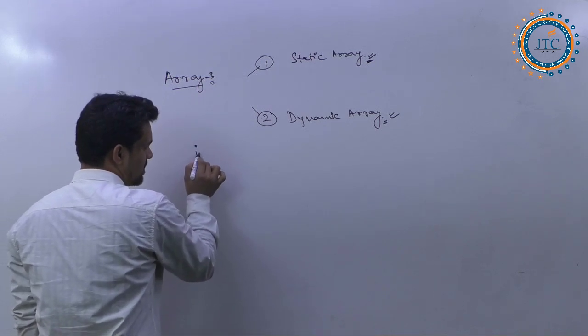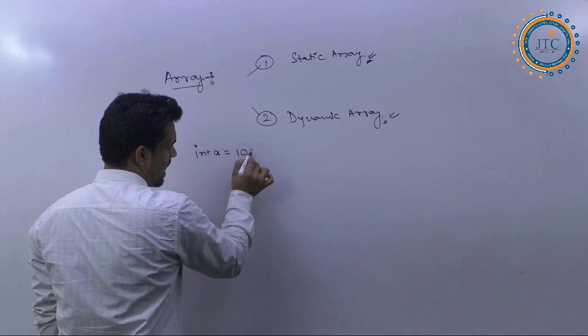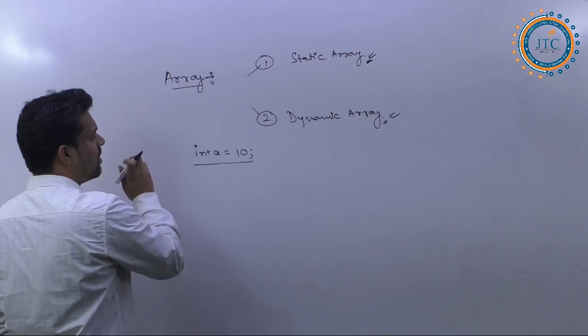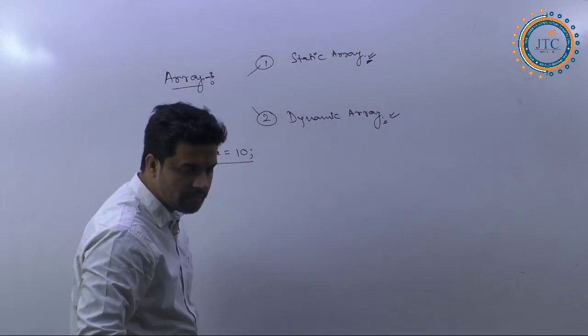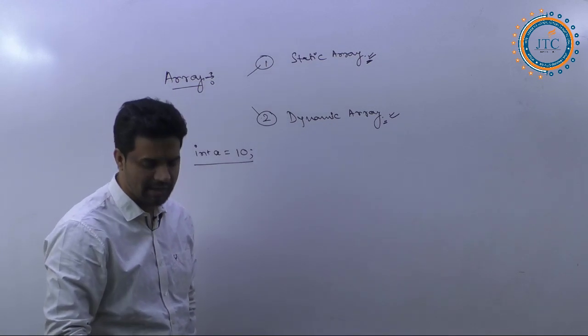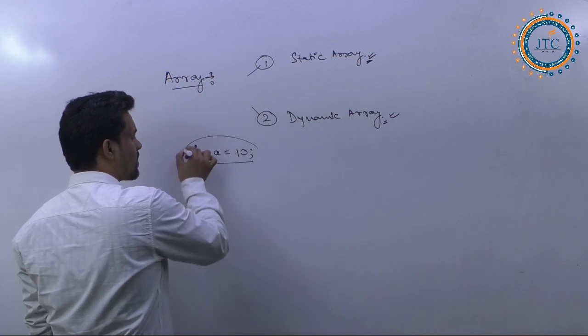Suppose I write int a = 10. Can I write it? We can definitely write a = 10.